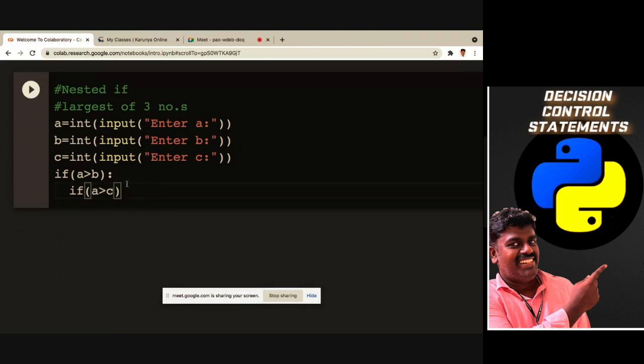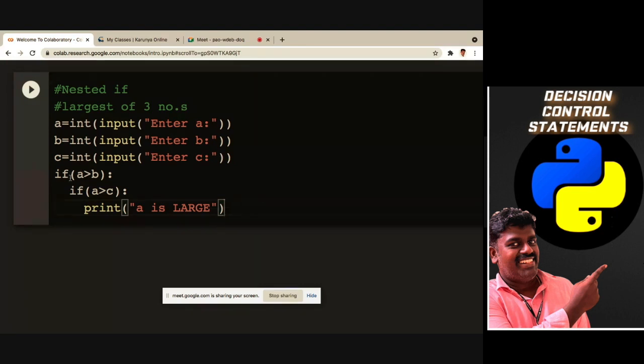If this condition is satisfied, immediately I can print a is the largest number. I'm putting LARGE in caps, so a is LARGE.